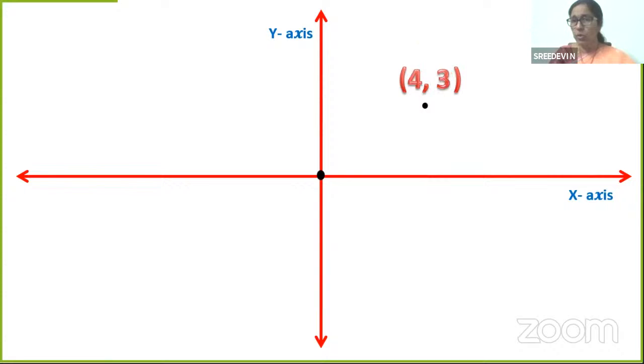What is the value of x and y? How do we know? Oh, 4 comma 3. How do we get 4 comma 3? 4 units on x-axis, 3 units on y-axis. The point is 4 comma 3, isn't it?